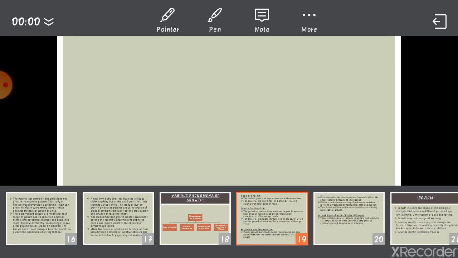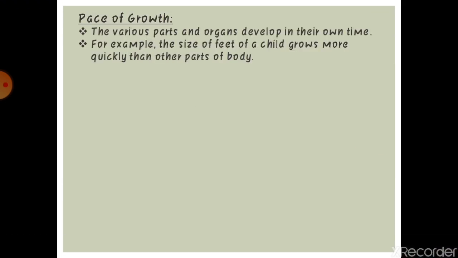Now the first one is pace of growth. The various parts and organs develop in their own time. For example, the size of the feet of a child grows more quickly than the other parts of the body. Every body part has its own different time and stage to grow.